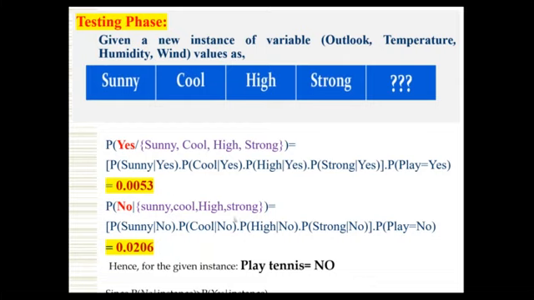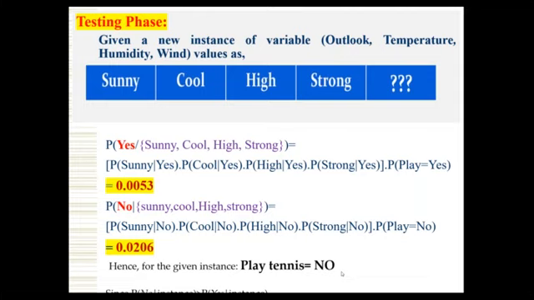So we have to see the final maximum value. 0.0206, this is the maximum value. For which class did we get this maximum value? No, that's why the conclusion is no. That's why argmax: we are looking for the maximum, and arg means argument. For which argument did we get the maximum? No, that's why the conclusion is no. That means the classification is no. For play tennis, no, not possible. That is the conclusion. So it's very simple.